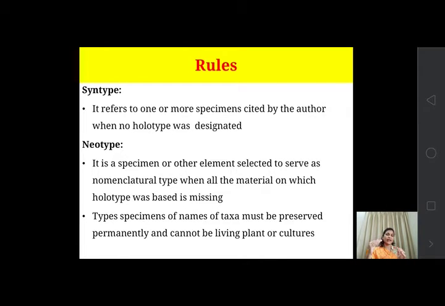So up to the syntype, it is all based on the original material. All these specimens serve on the basis of the holotype, that is, on the original material.